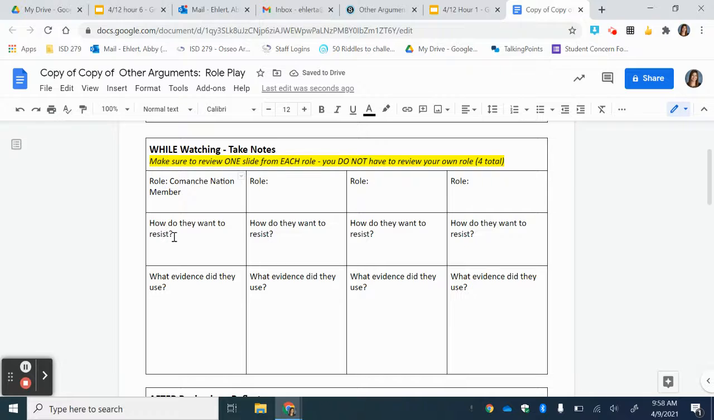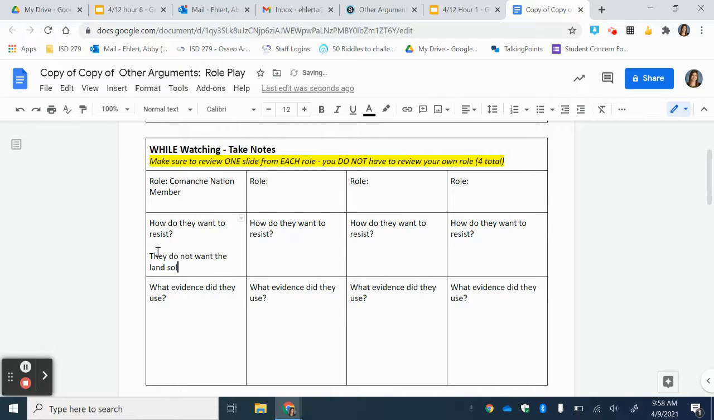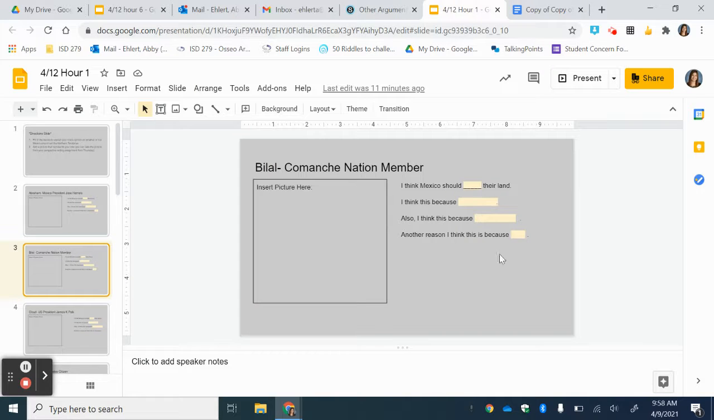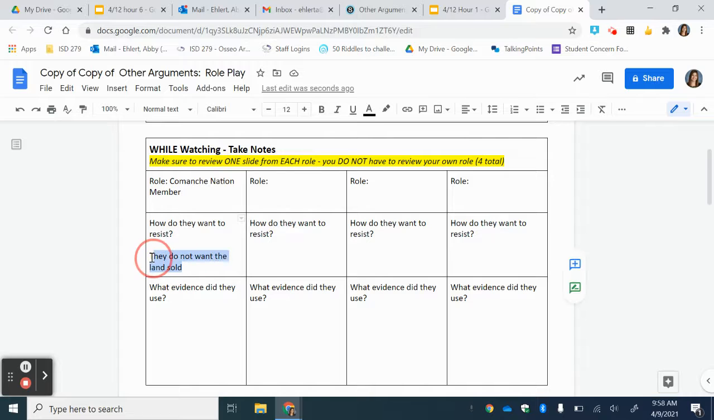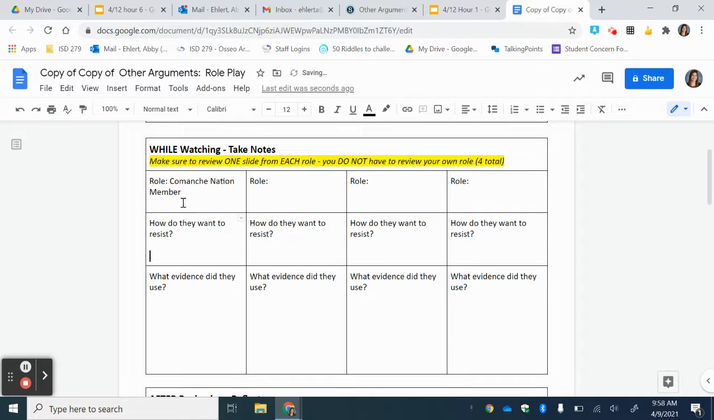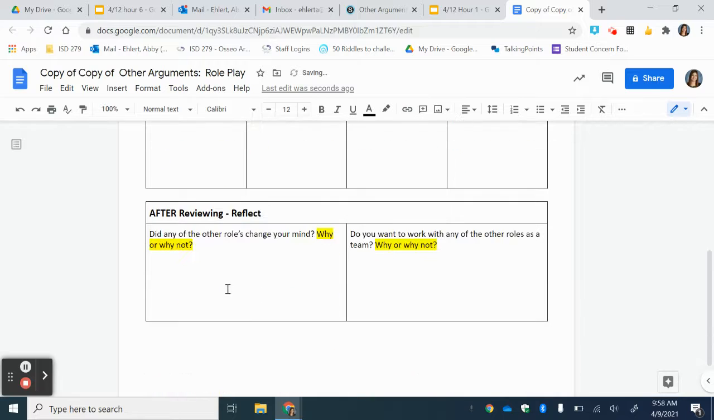So should they or should they not sell? I would put they want to sell, or they do not want the land to be sold, just based on what they wrote. And then when it says evidence, that's asking for like their reasons why they chose what they did. Okay? You're going to do that for each of the roles that are not your own. So 4 total. And then you'll answer these 2 reflection questions.